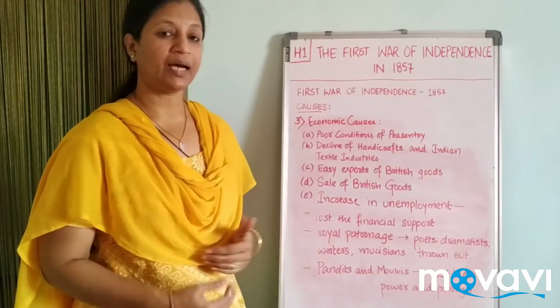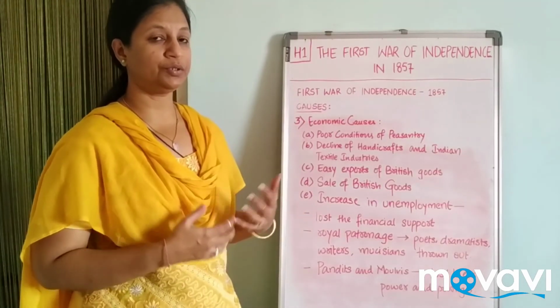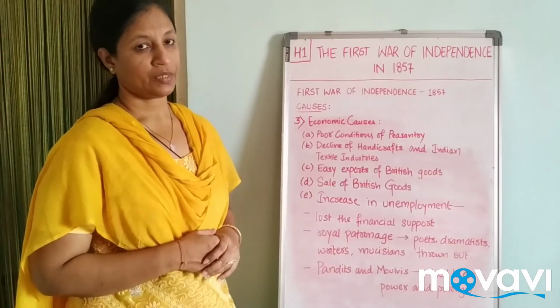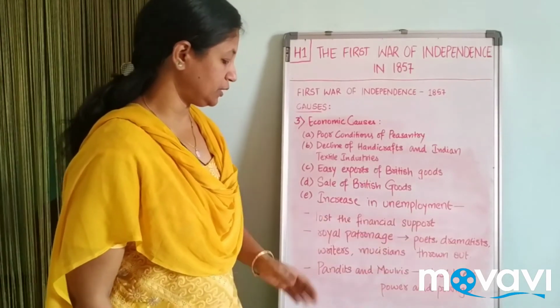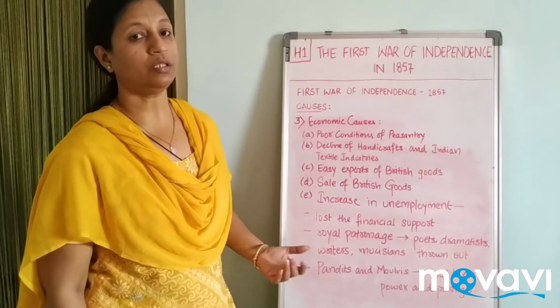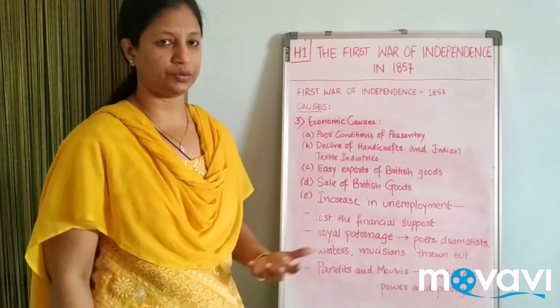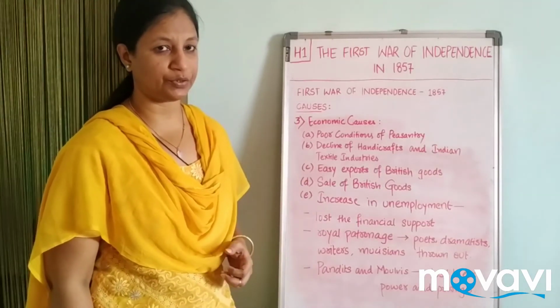Before, we used to have royal patronage, who used to support the artisans, the crafts, the poets, the dramatists, writers, and musicians. The rulers used to support all these people. They used to give financial support to them.